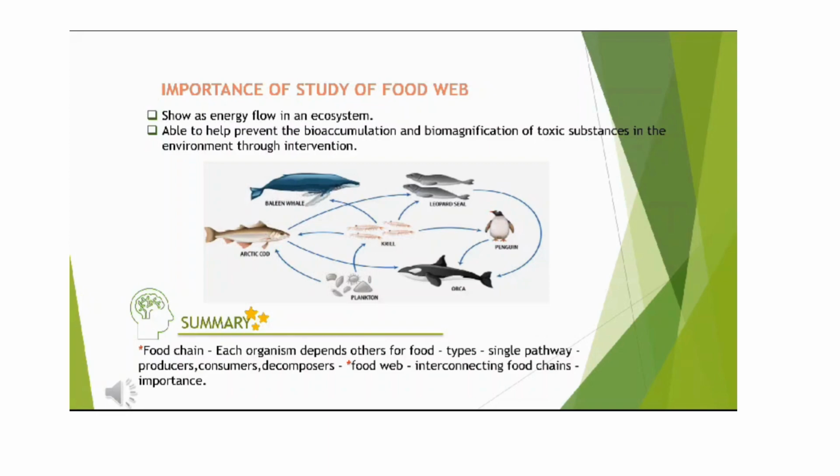Importance of the study of food webs. They show us energy flow in an ecosystem and help prevent the bioaccumulation and biomagnification of toxic substances in the environment through intervention. What is bioaccumulation? Bioaccumulation is the accumulation of a substance like a poison or a contaminant in an animal. Biomagnification refers to the buildup and increase in the concentration of said substance as it passes from trophic level to trophic level in a food web. This increase in toxic substances can have a profound impact on species within an